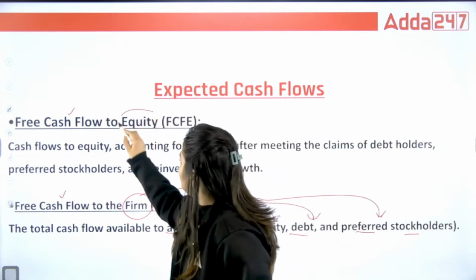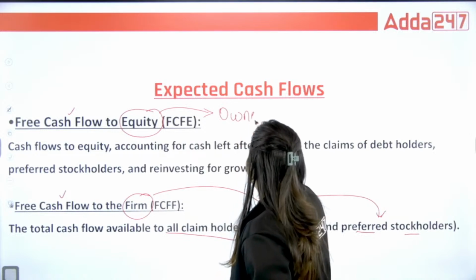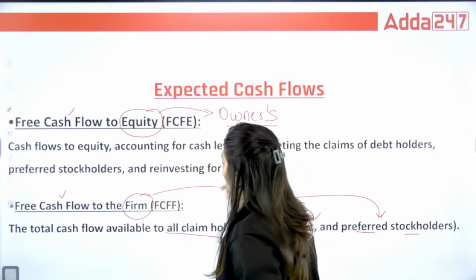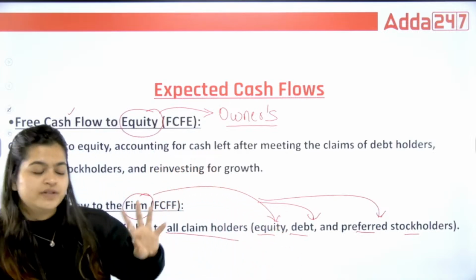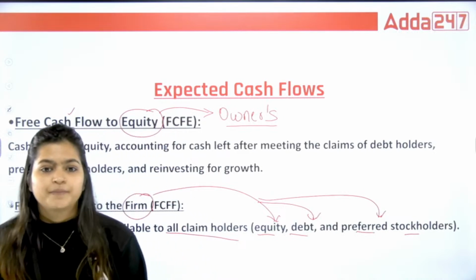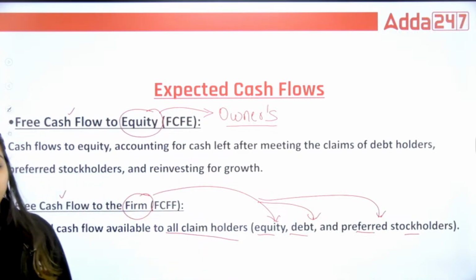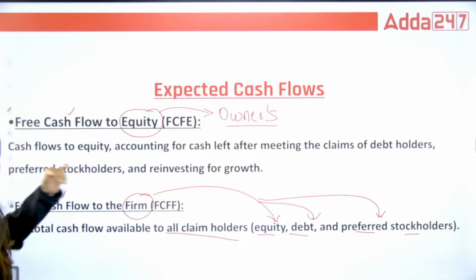But in case of equity, we talk only about your owners, after paying all the amounts to interest holders, debenture holders and preferred stockholders. So these are the two expected cash flows. First is free cash flow to equity, next is free cash flow to the firm.